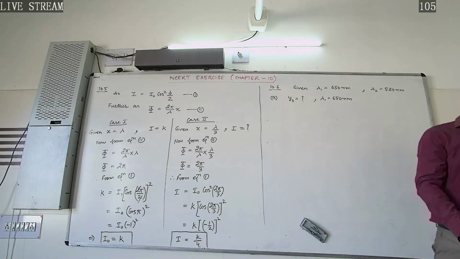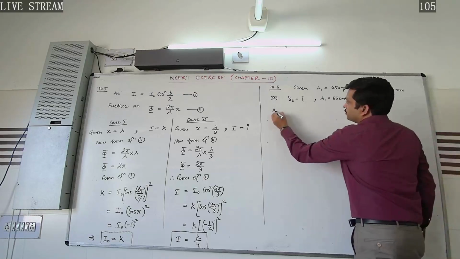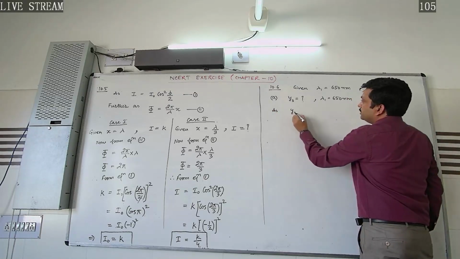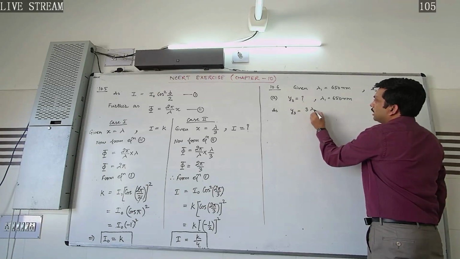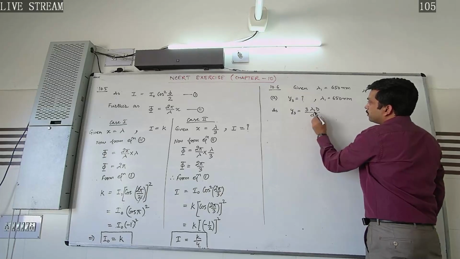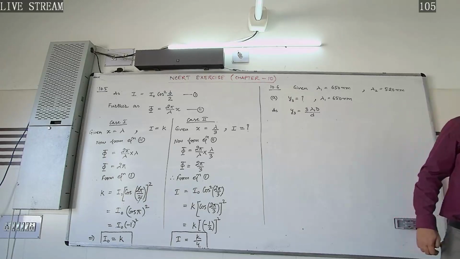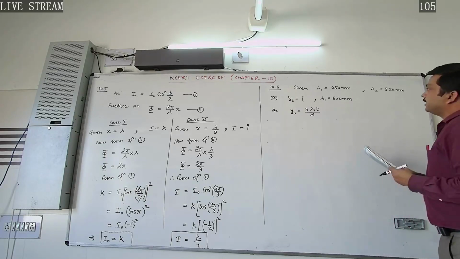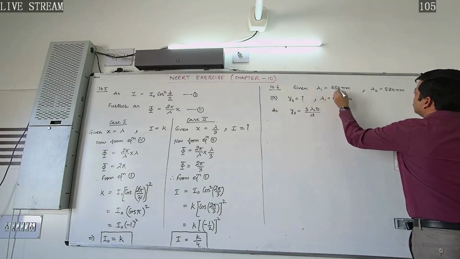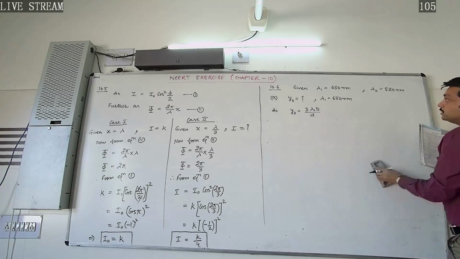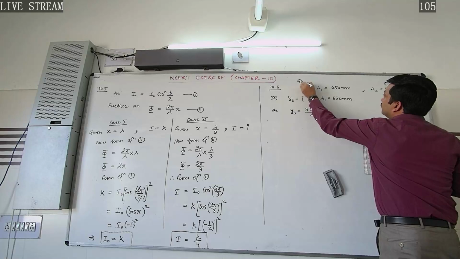So how can we calculate it? Let's study this. As we know, y3 will be equal to 3 lambda 1 D by d. Now here D by d is misprinted in this NCERT textbook, so we write its values here.